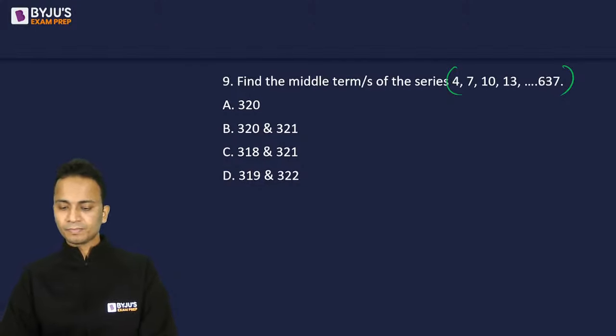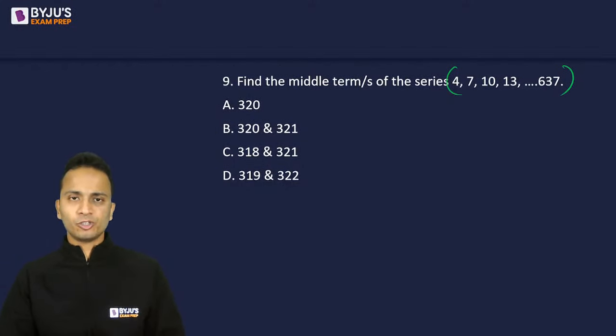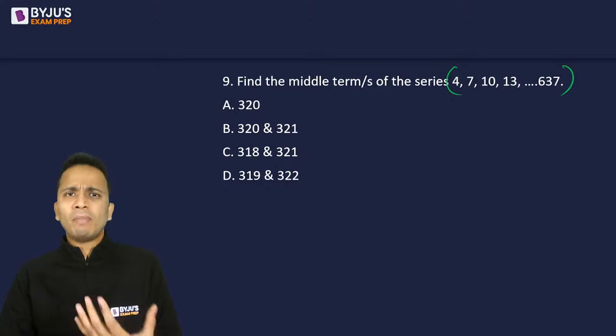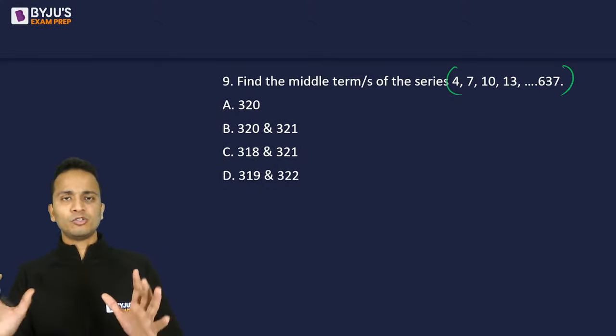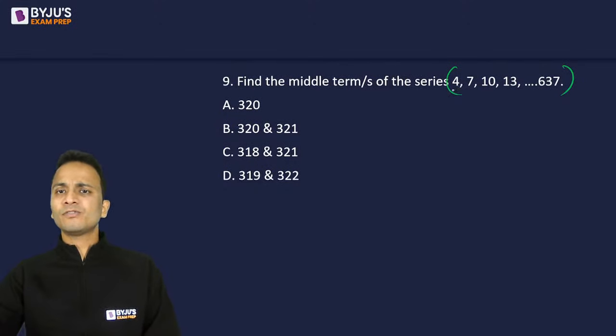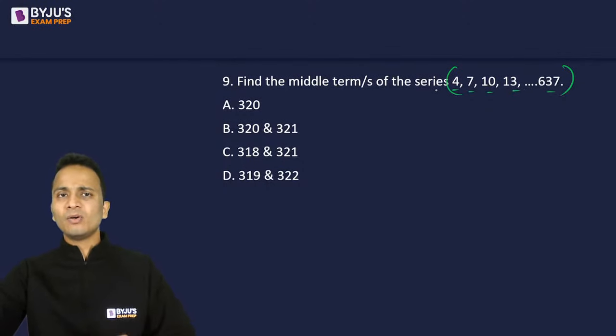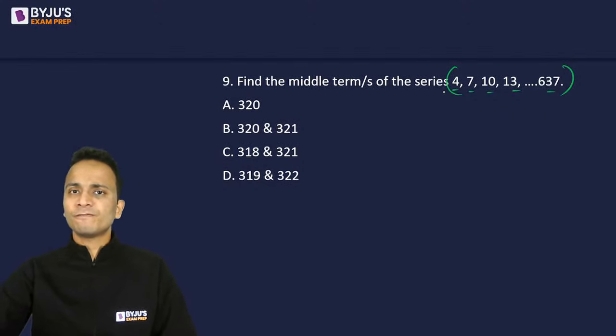All right. Okay. Now I'll use 2 different ways of marking the answer. So first of all, a normal conventional way that will also not take a lot of time. Now the series here is 4, 7, 10, 13 and so on. Now you should understand what an AP, arithmetic progression, is. So this is an arithmetic progression with a common difference of 3.